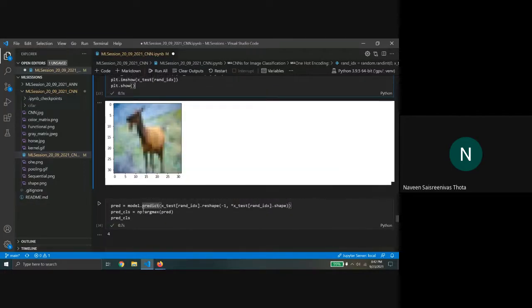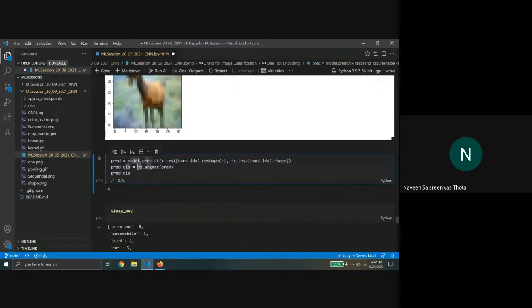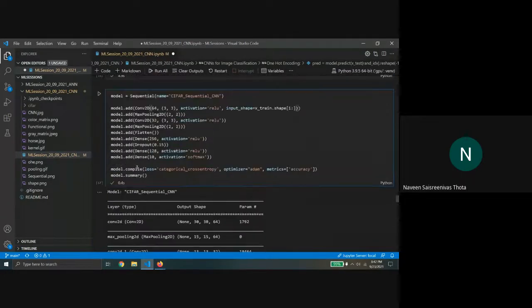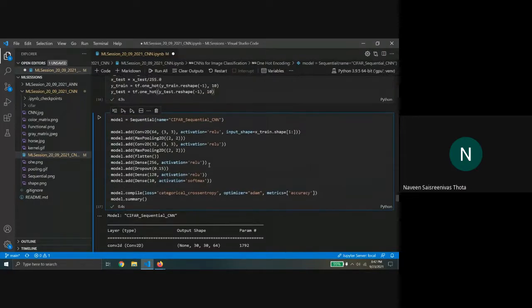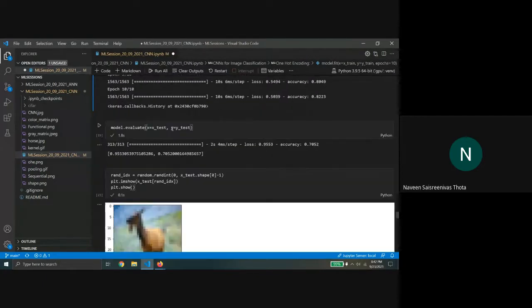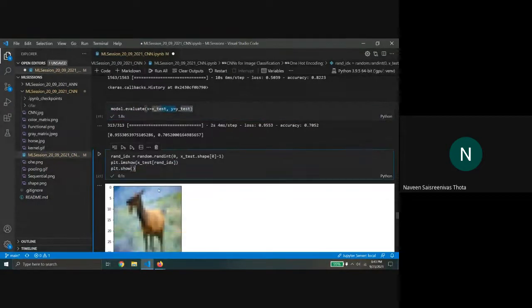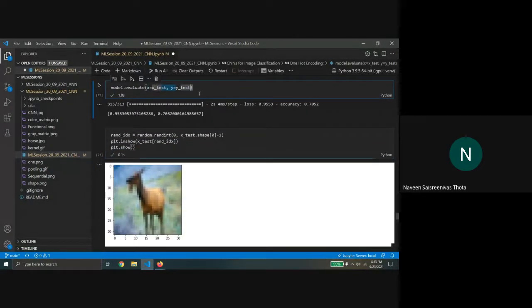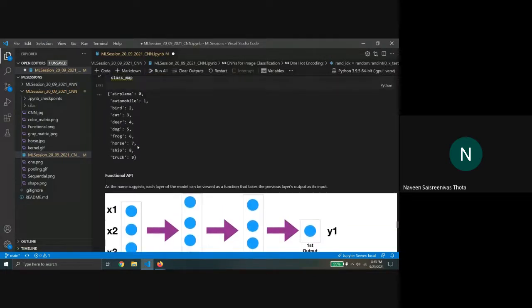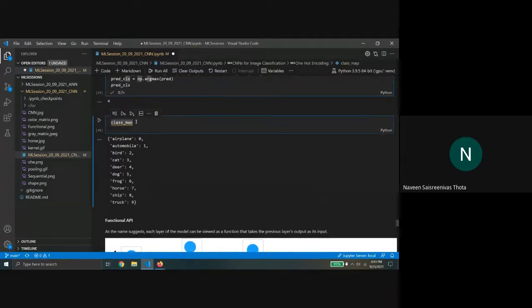So this is the part of inference. There are basically three phases to any model. This is the model initialization, this is the model training, and this is model testing and model inference. Pretty much, testing and inference are the same, I would say. So this concludes the sequential API.